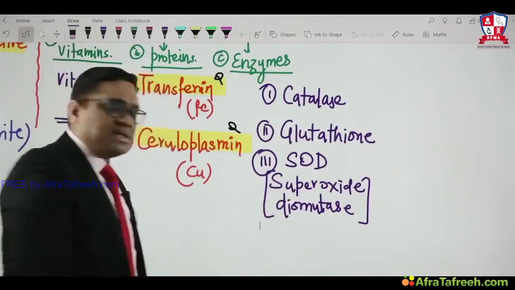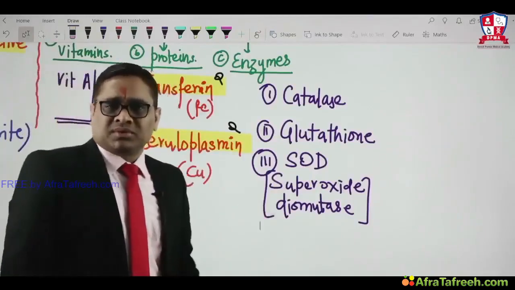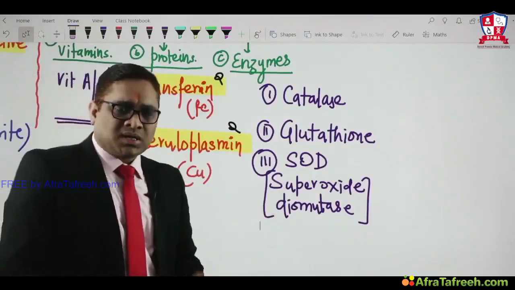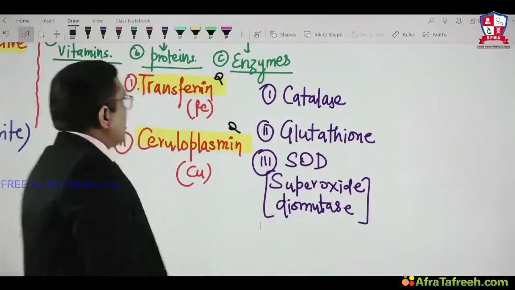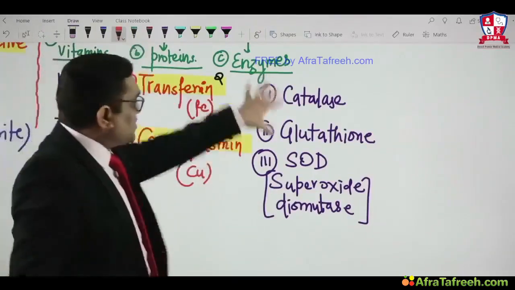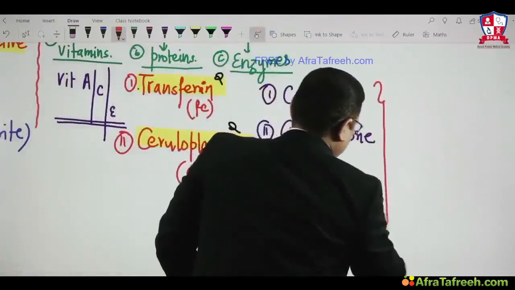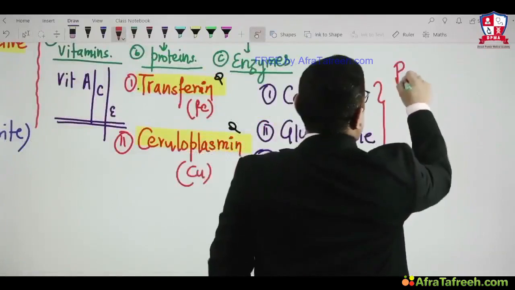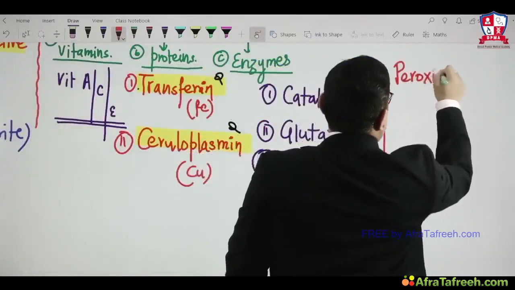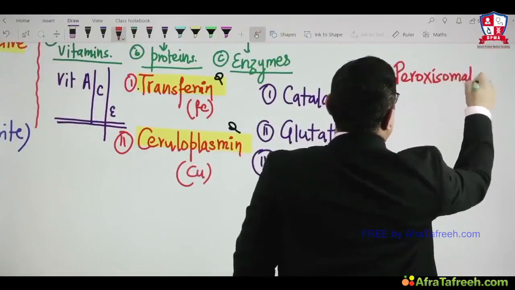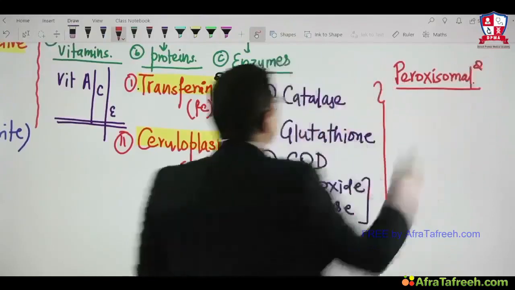What question had the examiner asked in the All India exam 2 or 3 times from 2014 onwards? A consecutive question and important MCQ. We should remember all these three enzymes. All these three enzymes are peroxisomal enzymes. Number one, all three are peroxisomal enzymes. That was the question in the All India exam.